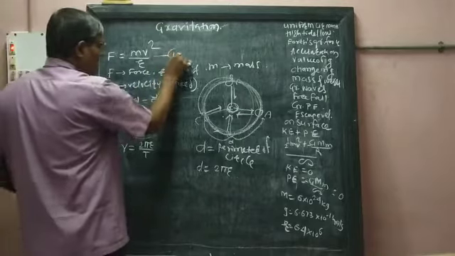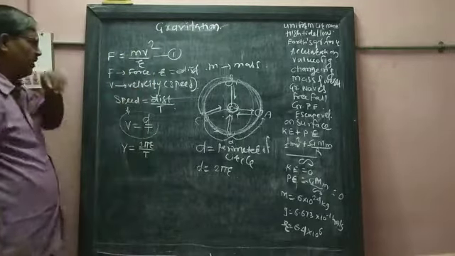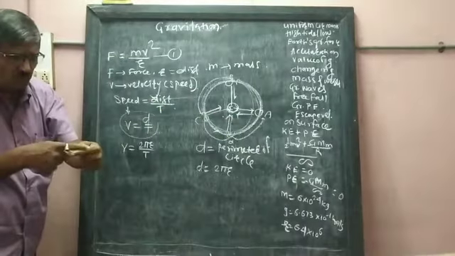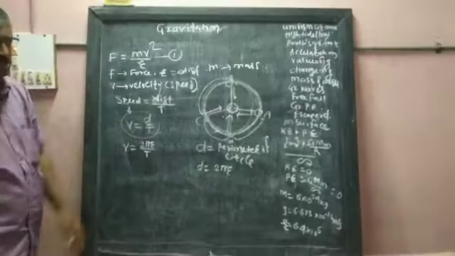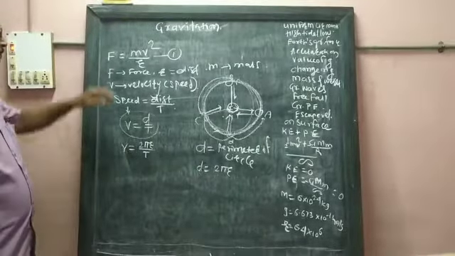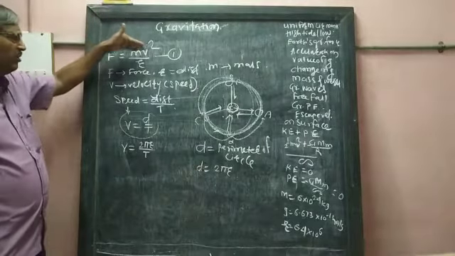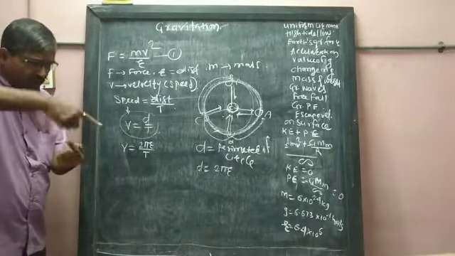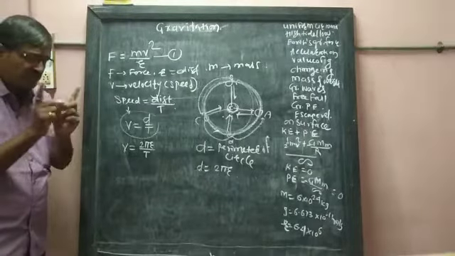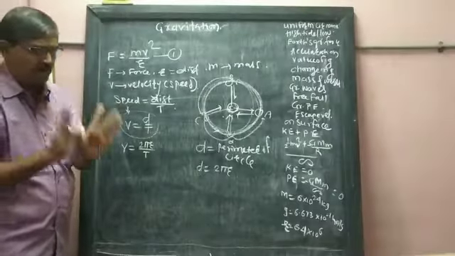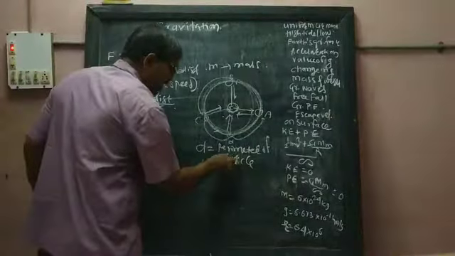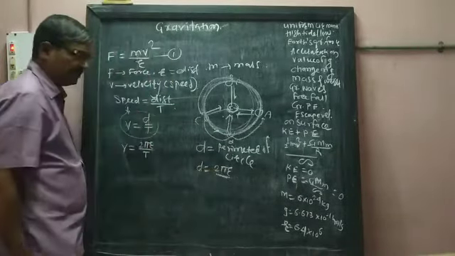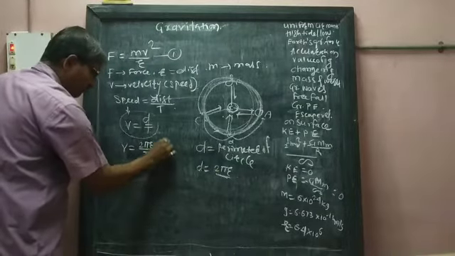Then F is equal to mv square upon r. The force acting on any object, which is responsible for its circular motion, is calculated by F is equal to mv square upon r. And what does V mean? When one round is completed, the distance covered by the object in one round is equal to the perimeter of the circle, and the perimeter of the circle means 2 pi r. This is equation number 2.